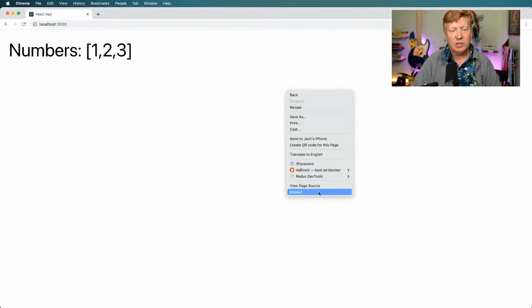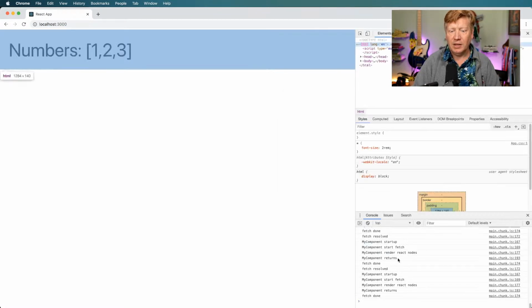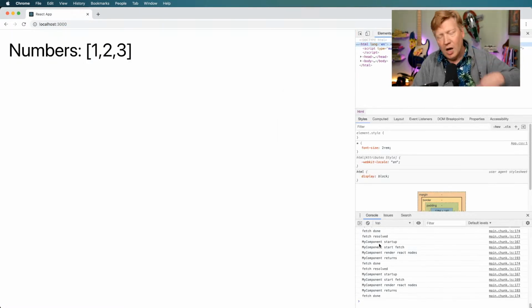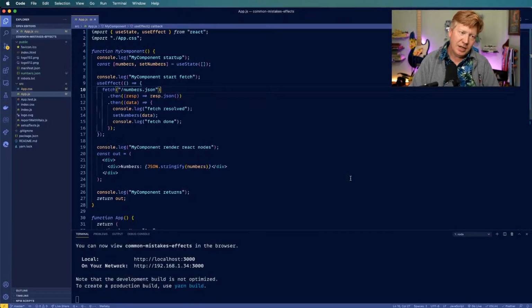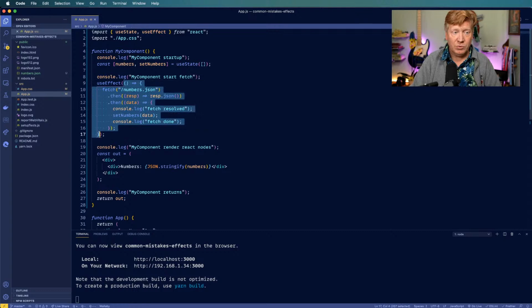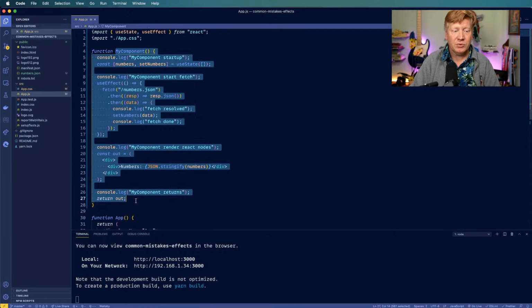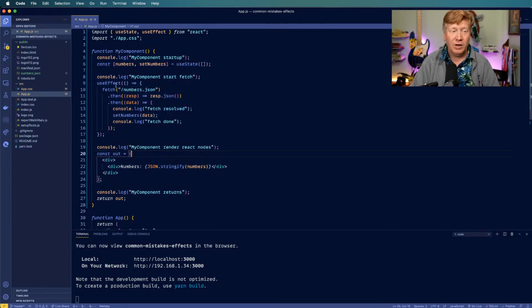Localhost 3000, well, it certainly shows up, but again, we're in this infinite loop of things just going on and on. What's happening is this function gets rendered, useEffect runs, and then we start another fetch, which sets the numbers, which in turn restarts the whole process again. The entire component gets re-rendered, meaning this entire function gets rerun, which calls useEffect, which, because there's no dependency array, gets run again. So if you leave your dependency arrays off, that's a bad thing.